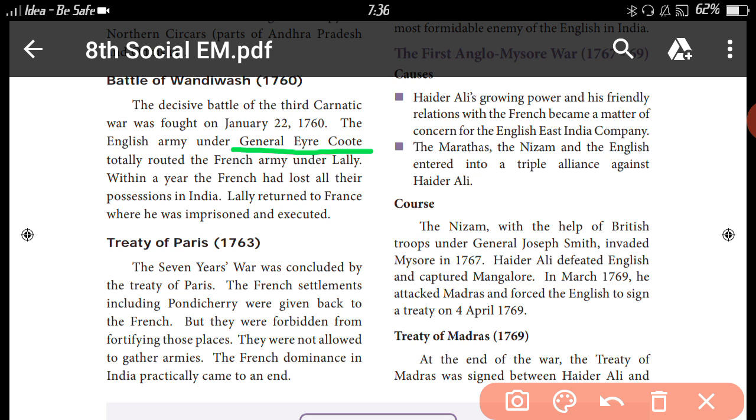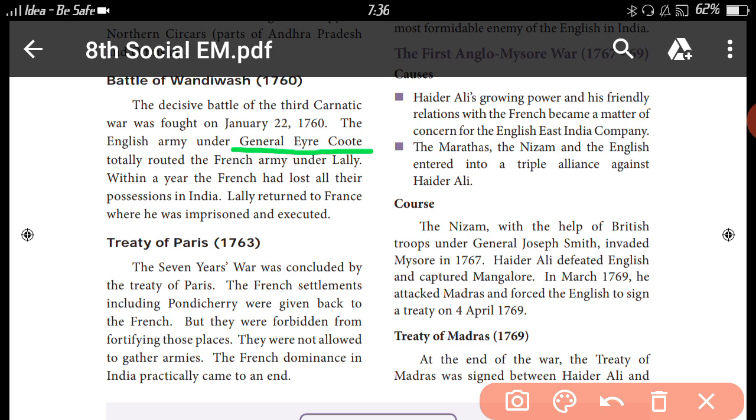Okay. So Treaty of Paris in 1763. The Seven Years' War was concluded by the Treaty of Paris. The French settlements, including Pondicherry, were given back to the French, but they were forbidden from fortifying those places. They were not allowed to gather armies. The French dominance in India partially came to an end.